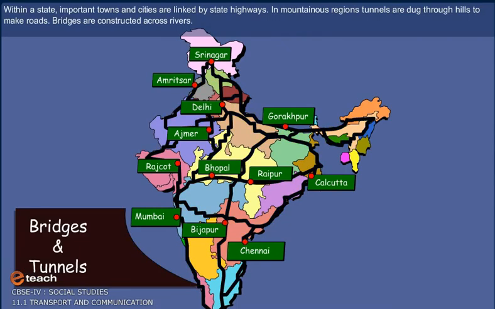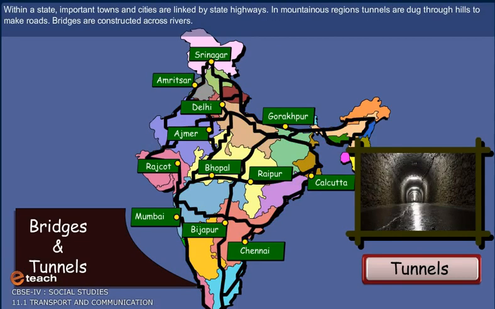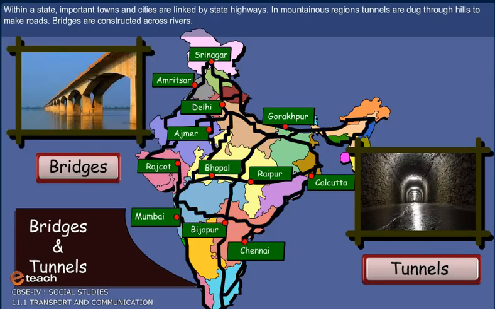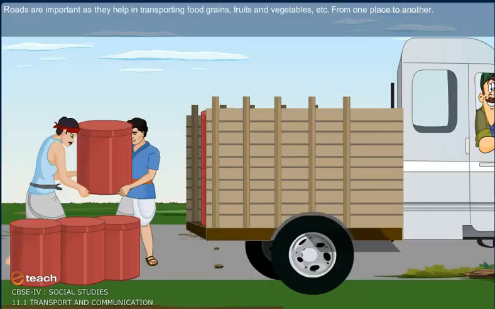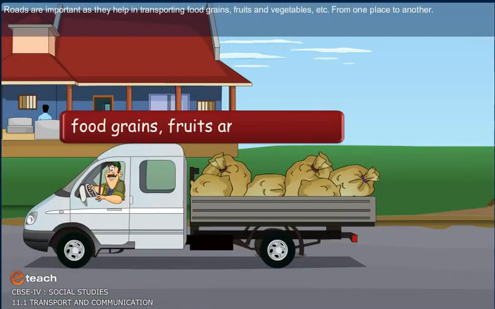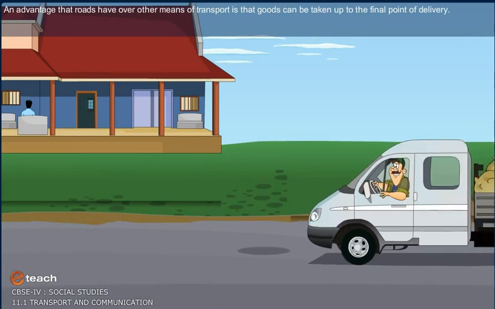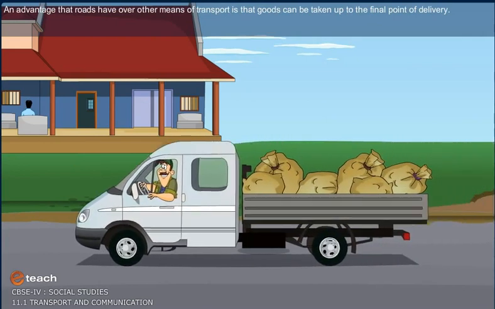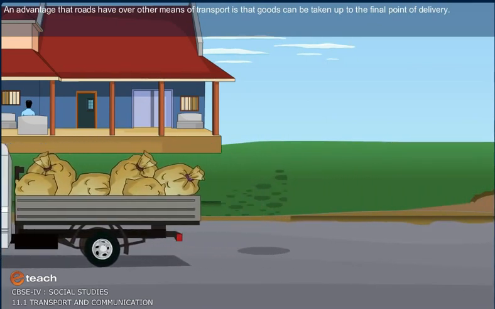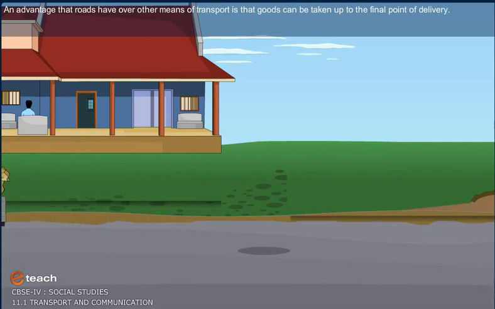In mountainous regions, tunnels are dug through hills to make roads. Bridges are constructed across rivers. Roads are important as they help in transporting food grains, fruits, and vegetables, etc. from one place to another. An advantage that roads have over other means of transport is that goods can be taken up to the final point of delivery.